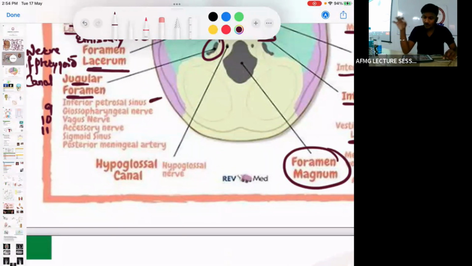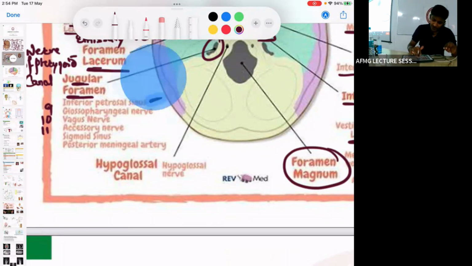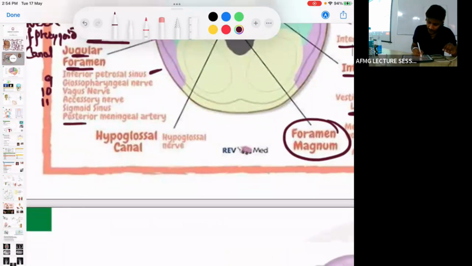Inferior petrosal sinus. Which artery? Posterior meningeal artery. Important, remember one nerve and also this structure.